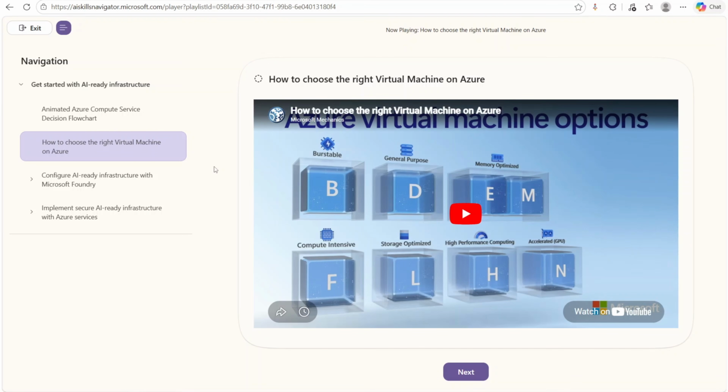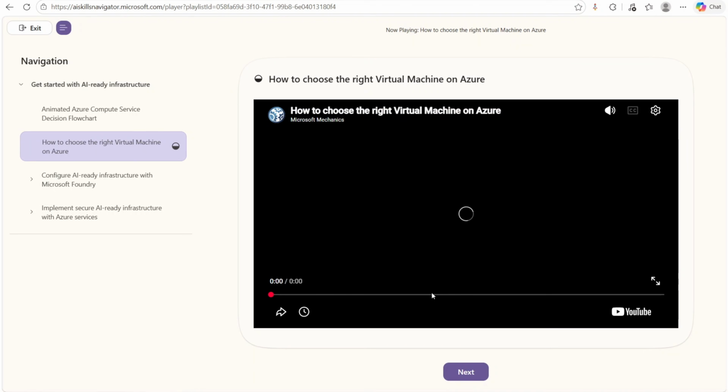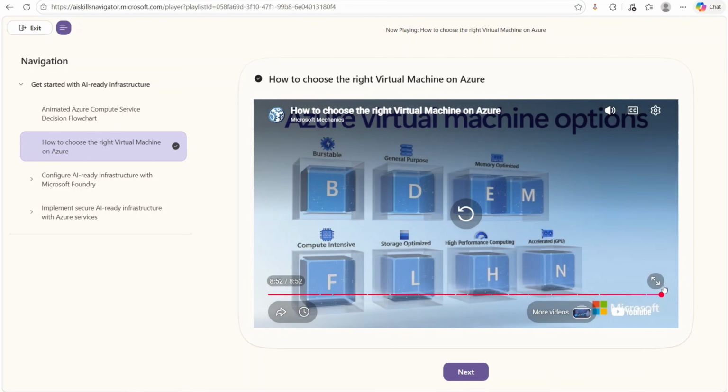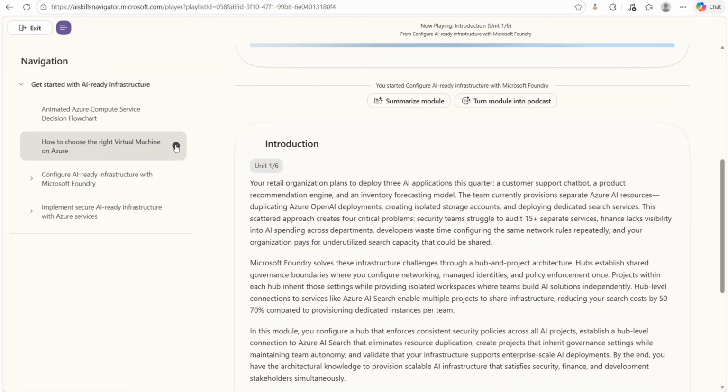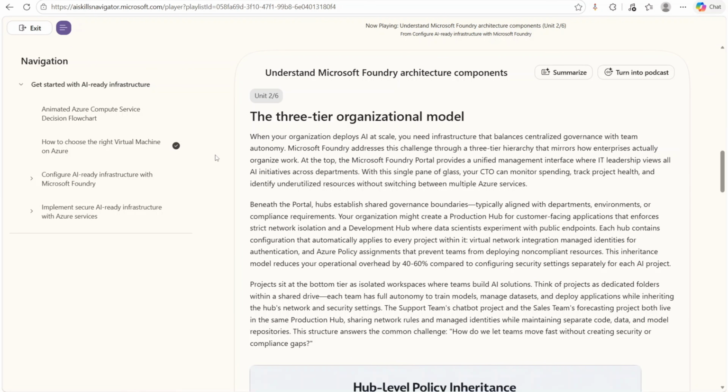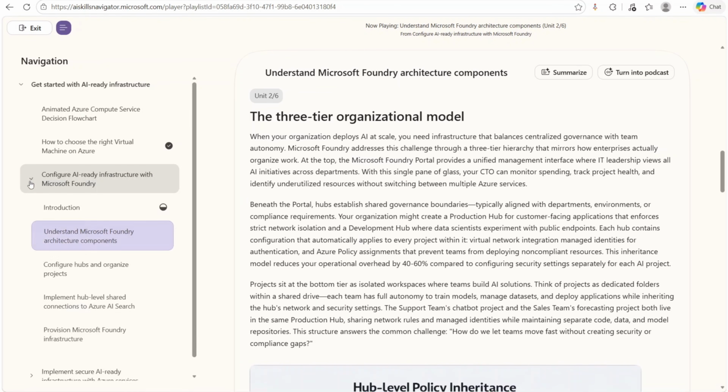And now as you can see, it is showing me different sections of a particular module. You just need to watch these videos. So I'm just going to go through this video, right? The moment you go through these videos, you can see that it is showing me the progress, and then you can click on next. So now this first step is completed. Then again, you need to scroll down. You just need to go through all of these things. You can click on next, and then again, it will update the progress for me.